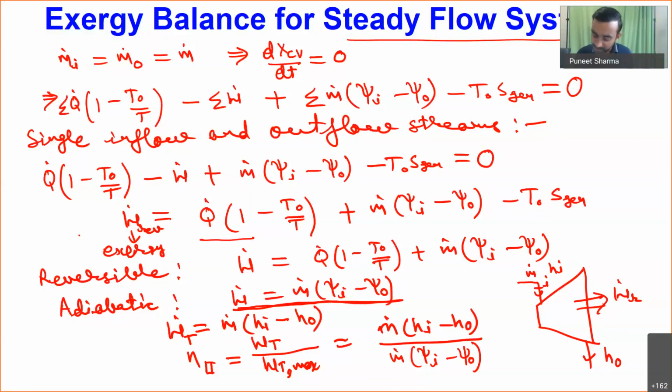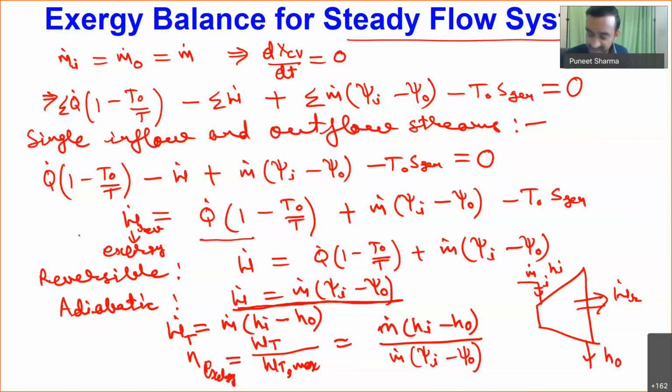But in actual, the turbine is producing the work m dot times hi minus ho. So m dot times hi minus ho divided by m dot into psi i minus psi o is nothing but our exergy efficiency, or we can call it the second law efficiency for our turbine, because it represents the reversible work it is doing against the maximum potential of work associated with that particular device. That's why we will mainly call it our exergy efficiency.